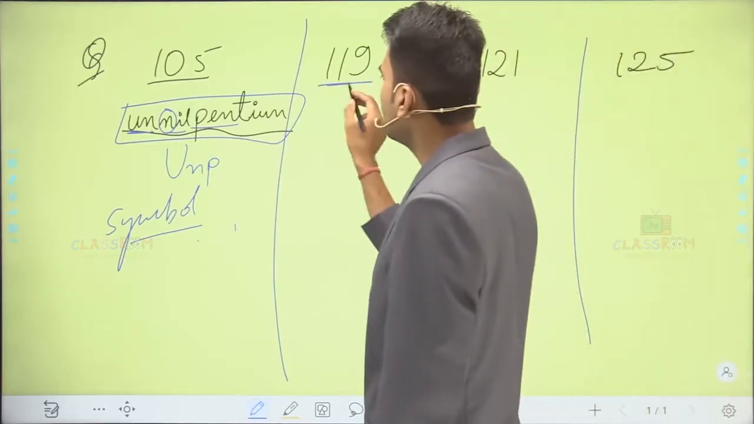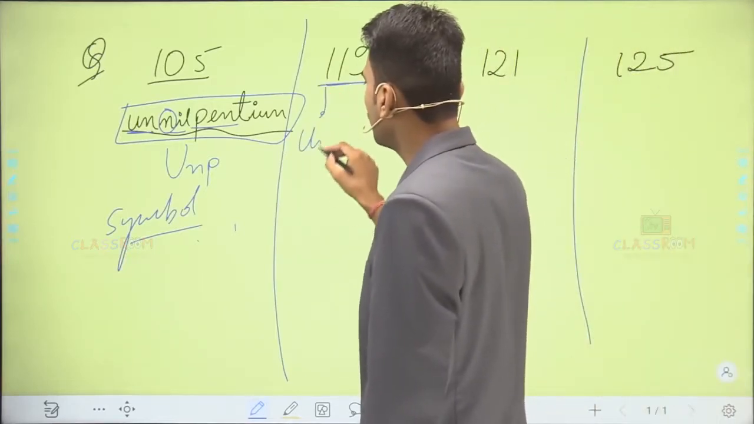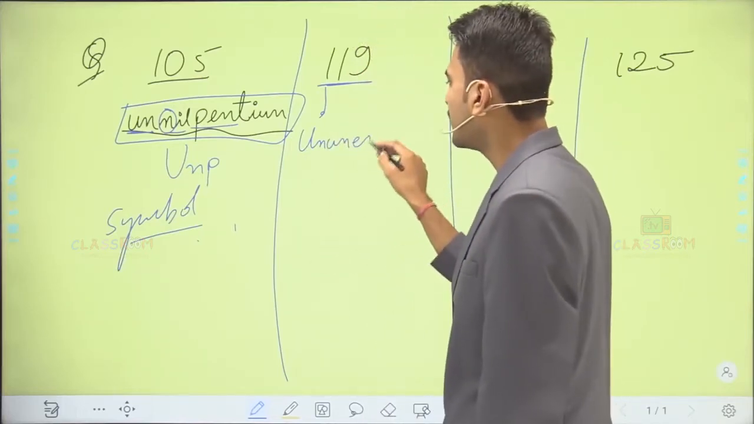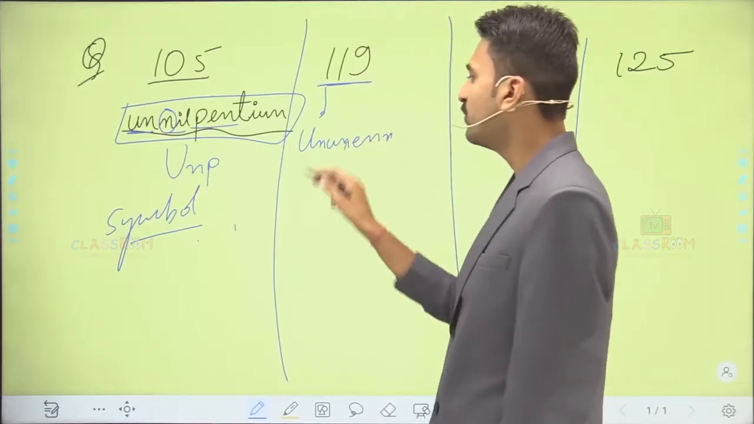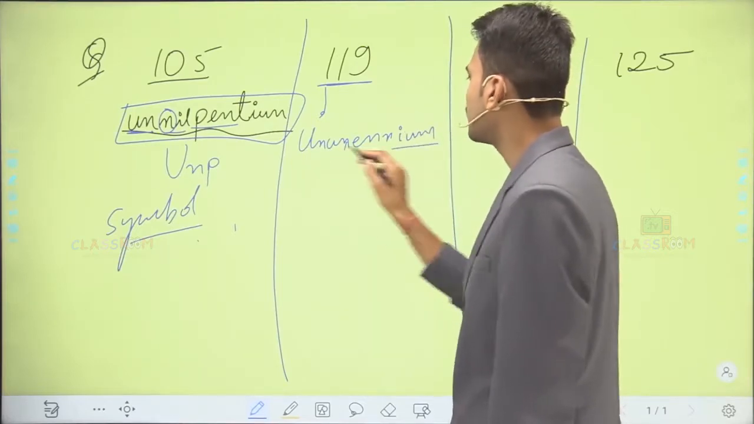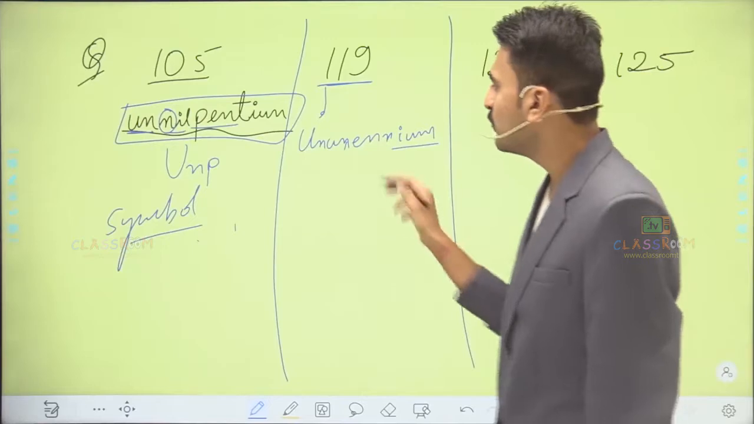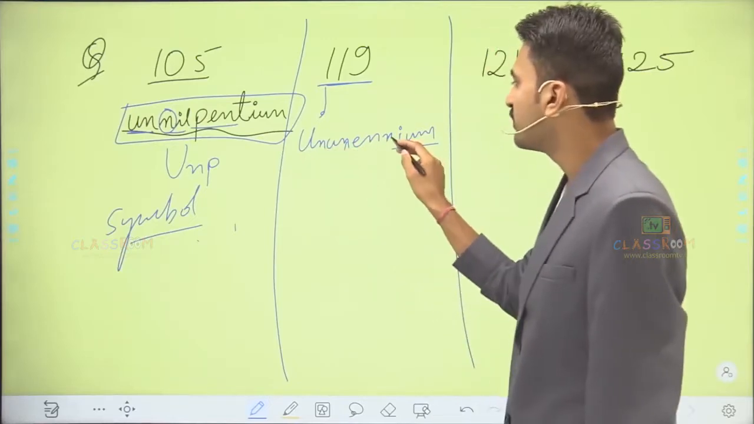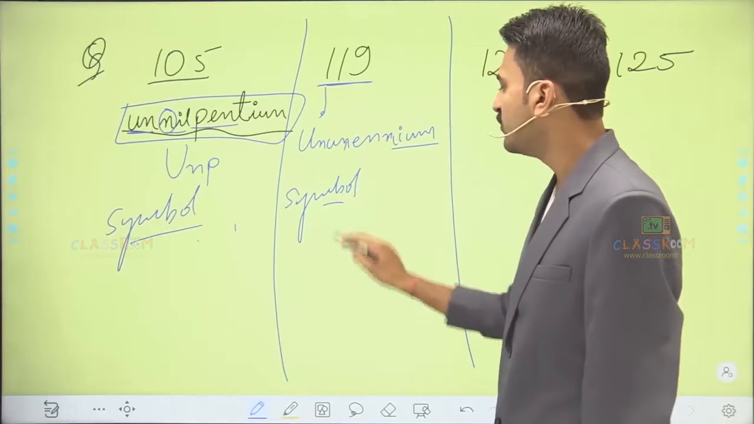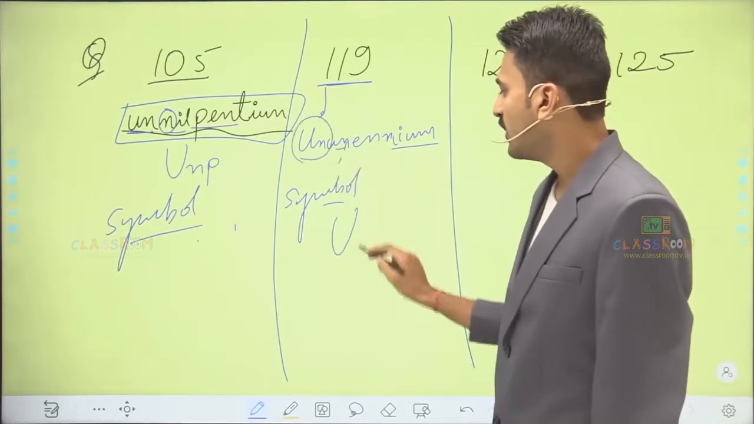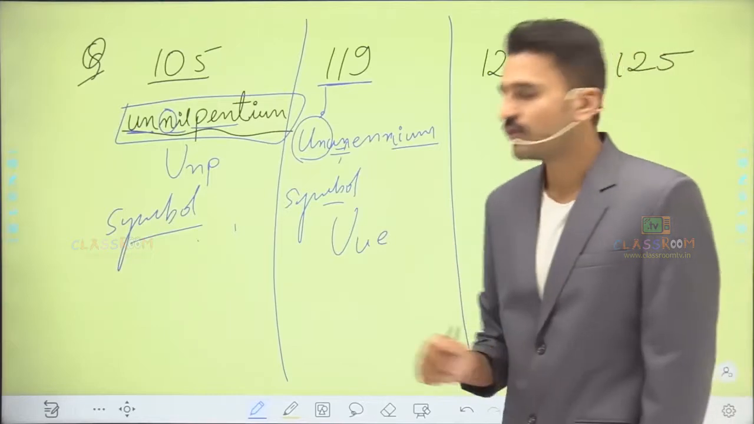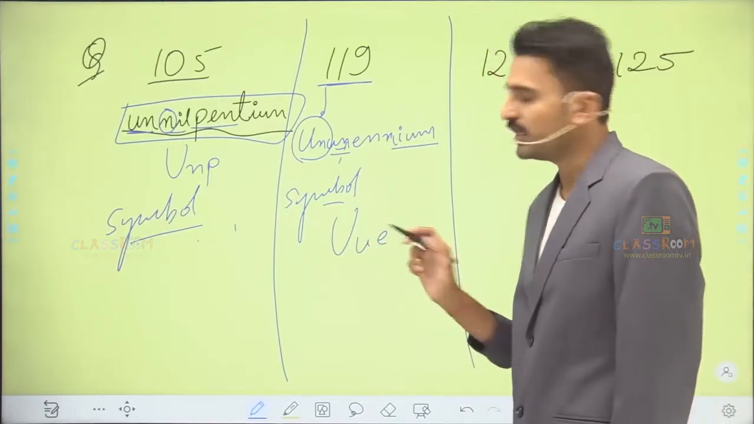For 109 what do we have to do? For 1, un, and for 9 what do we have to use? That is enn. So its name would be un, un, enn, and at last the suffix ium. So its name would be ununennium, and its symbol would be U for this, small u for this, and E for enn. So its symbol would be Uue.